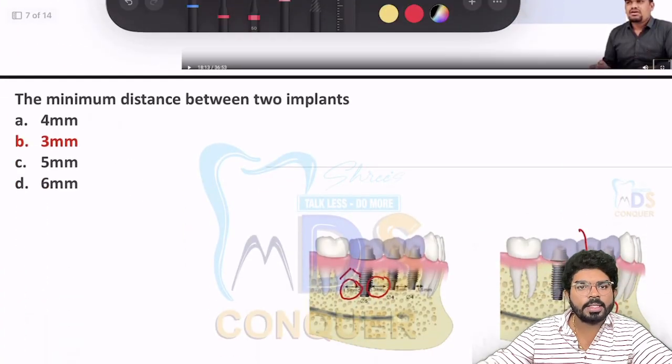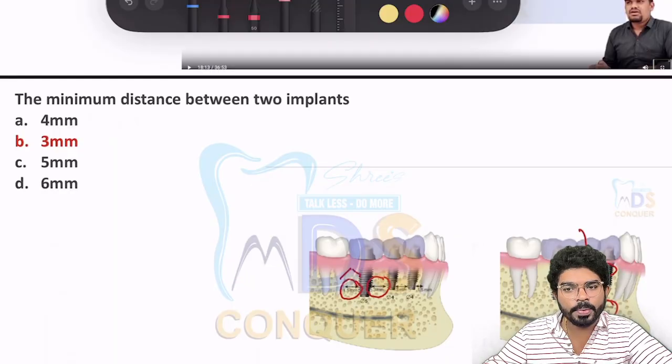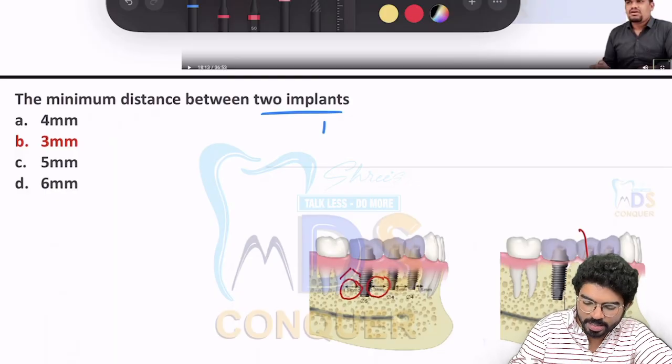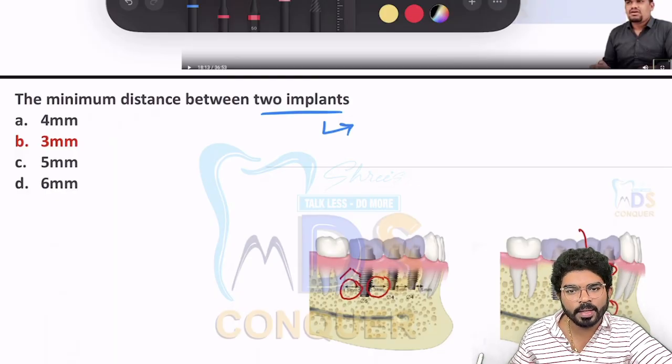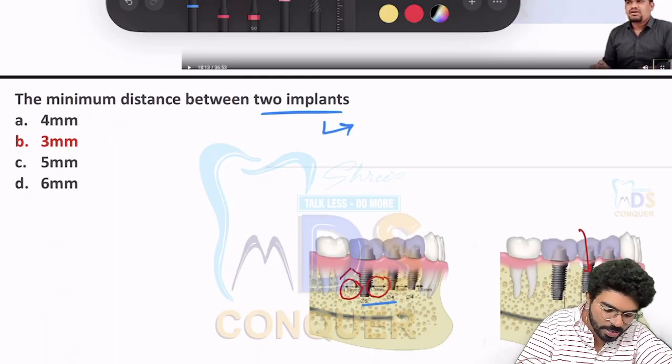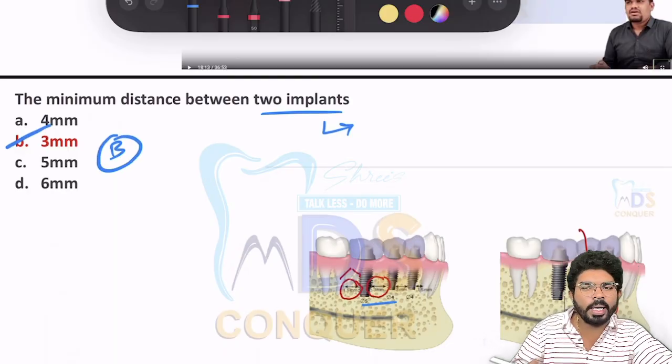Next comes the question on the minimum distance between two implants. Very frequently, it was even discussed in the last few days on the group also. The minimum distance is 3 millimeters. I don't want to waste your time. Option B, straight away; it has been repeated so many times in the exam.